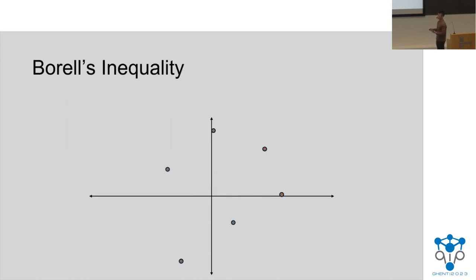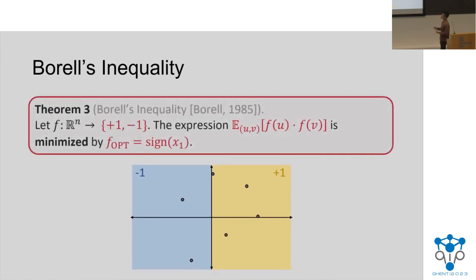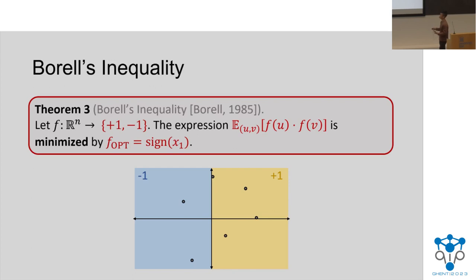What Borell's inequality tells us is that not just any assignment will do, but in fact the best possible assignment which minimizes this expectation is the one where you take a hyperplane and you assign everything on one side of the hyperplane +1 and everything on the other side -1. This picture looks really similar to the picture that we saw earlier when we were discussing SDPs, and that's not a coincidence. More precisely, to minimize this expectation, the best thing you can do is look at the sign of the first coordinate of x and just assign based off that. And you can choose any other hyperplane as well, not just the y-axis.